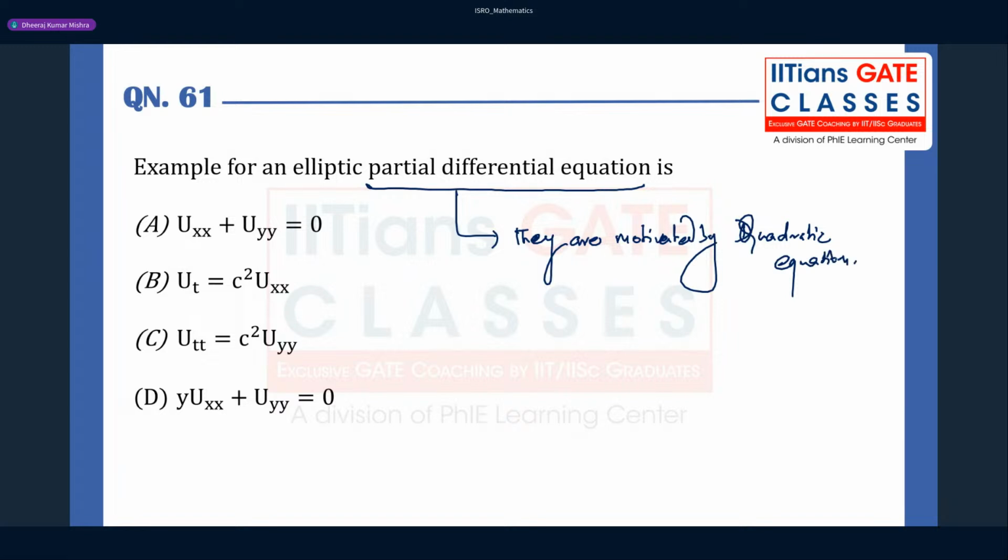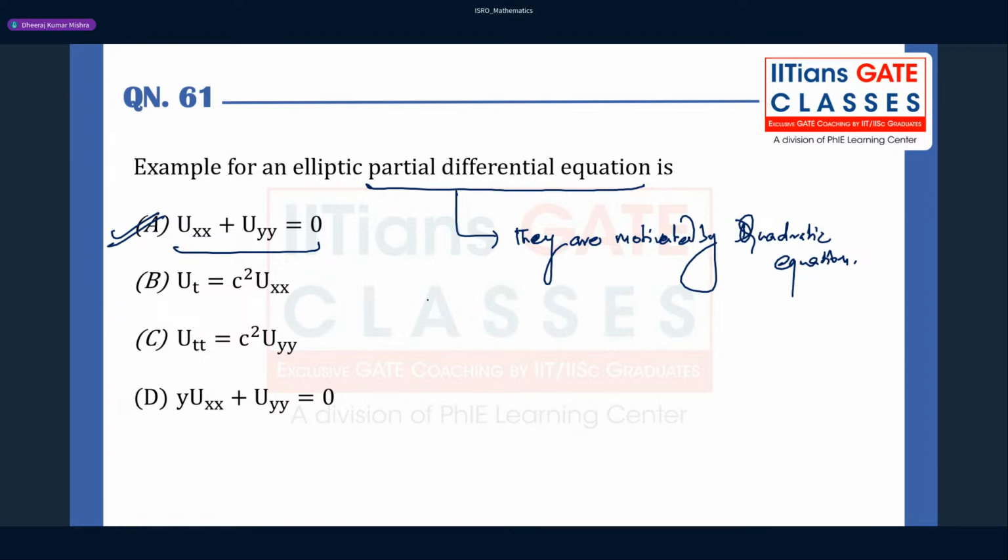Okay, they are motivated by the quadratic equation, right? So if you have been given this kind of equation, you can identify that this is nothing but a Laplacian equation, the Laplace equation, right? So certainly this will be elliptic. Okay, how are we saying that it is elliptic?